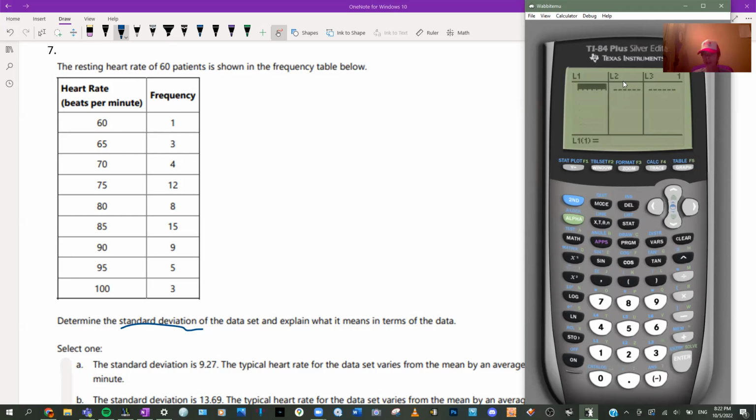So that means we're gonna have to put something in L2 also. Sorry, my freaking thing. All right. Anyways, 60, 65. Oh, okay. Why did that happen? Sorry, this has frozen.